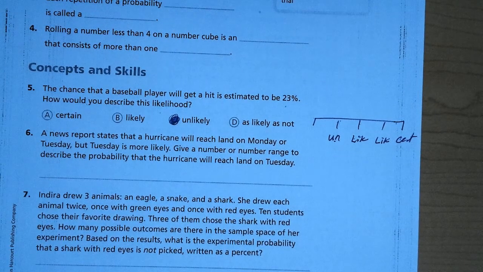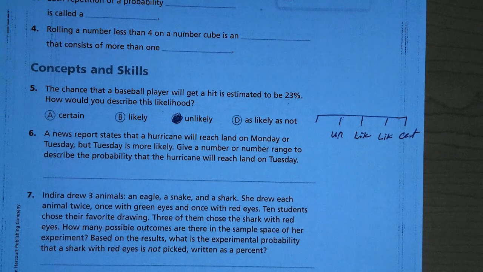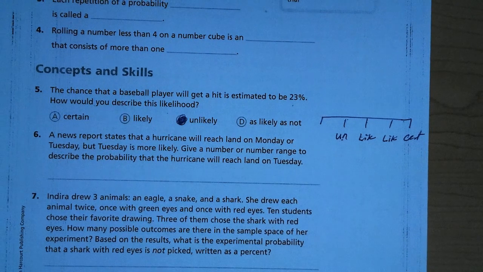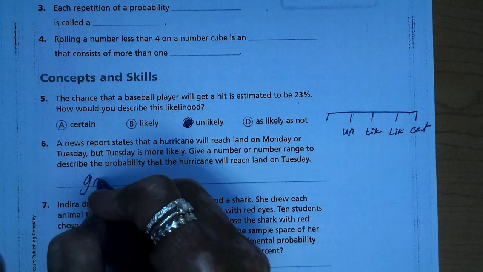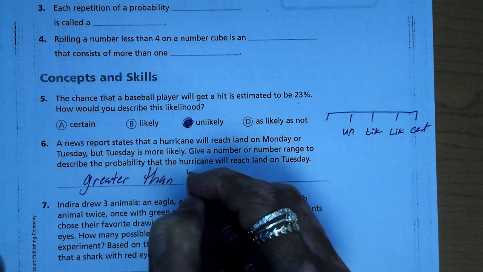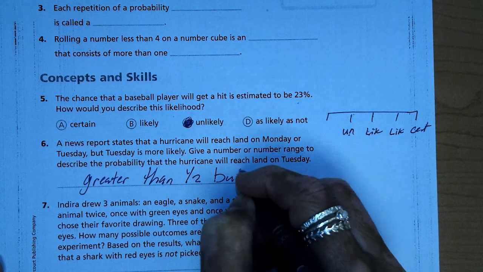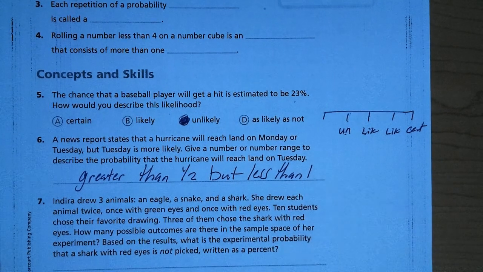All right, so a news report states that a hurricane will reach land on Monday or Tuesday, but Tuesday is more likely. Give a number or number range to describe the probability that the hurricane will reach land on Tuesday. So that would be greater than half, but less than 1.